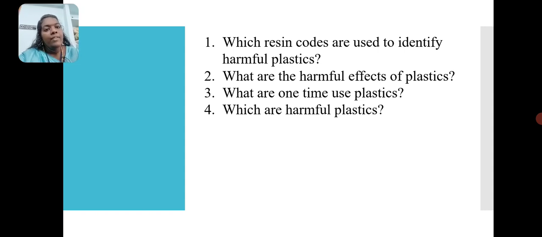What are the harmful effects of plastics? They create damage to the environment as well as our human health. What are one-time use plastics? The use-and-throw-away plastics we use in our daily life, but they cause severe damage to the environment. Which are harmful plastics?